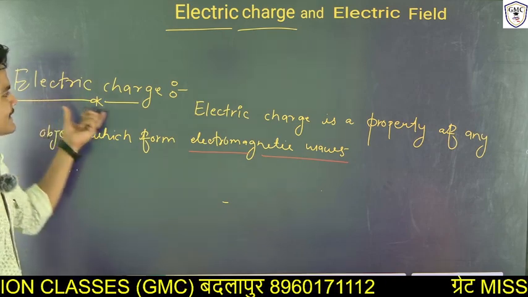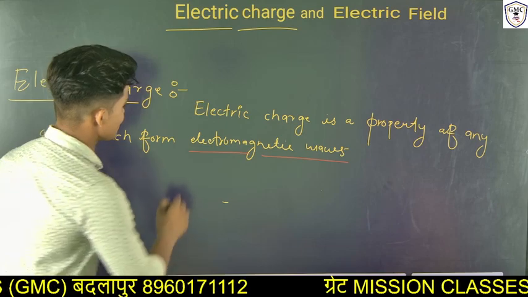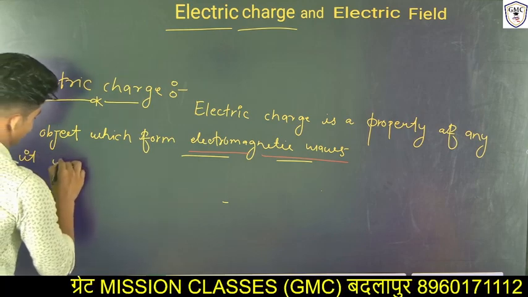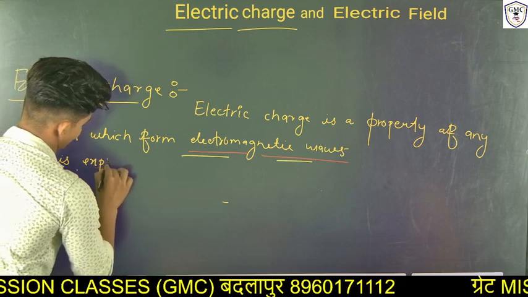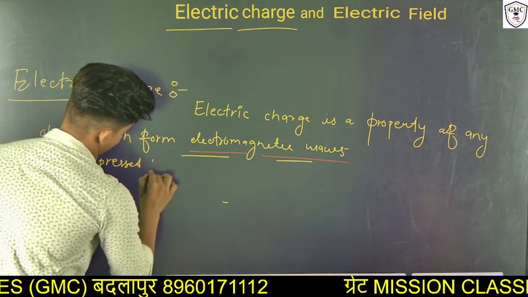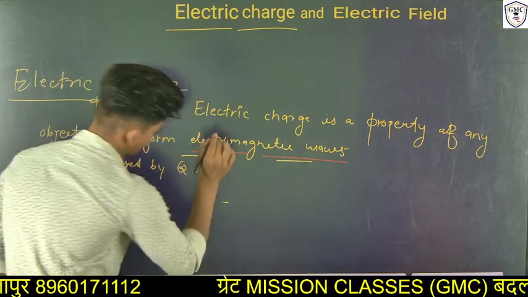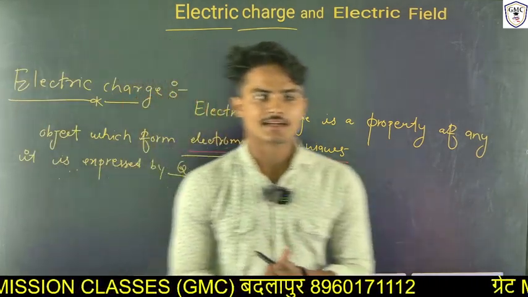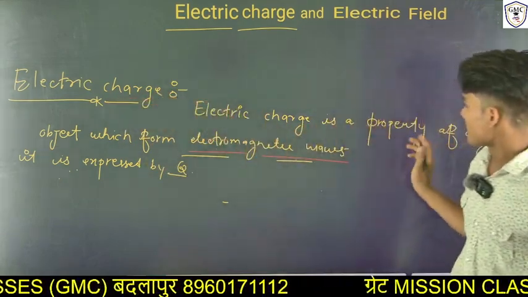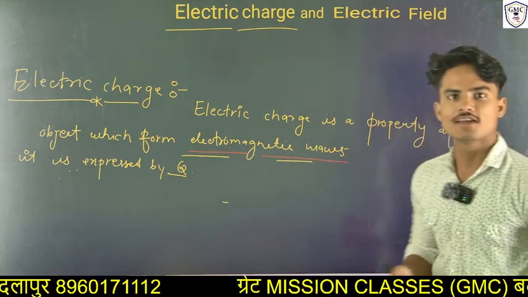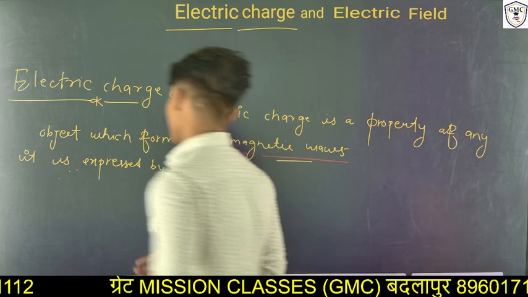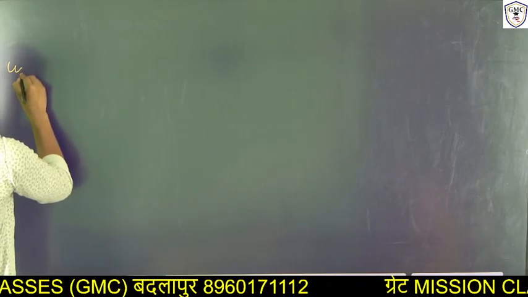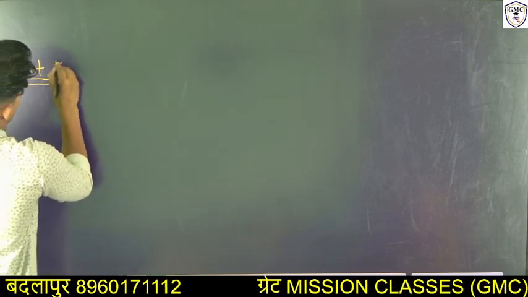So, electric charge is a property of anything which forms electromagnetic waves. It is expressed by Q. So what will be the Q? That means electric charge. Electric charge is a property of anything which forms electromagnetic waves. It is expressed by Q. Now I am going to discuss the unit. What is the unit of charge?